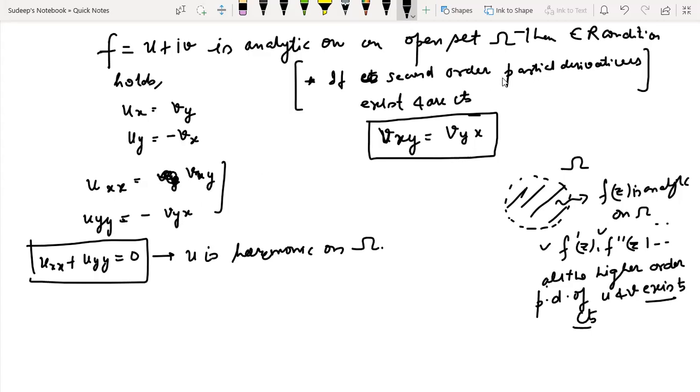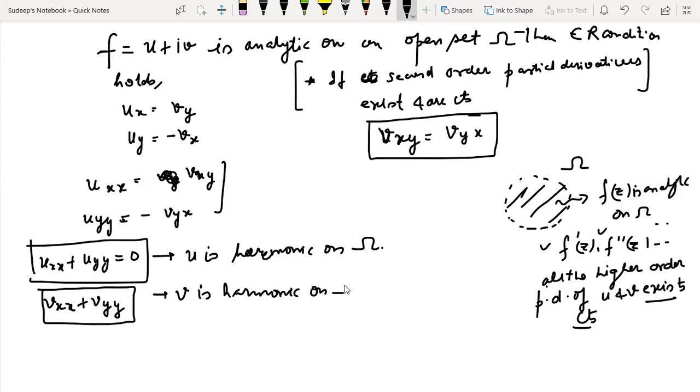And if the second order partial derivatives are continuous and they exist, then vxy becomes equal to vyx. That is, the order of derivative is immaterial, and this goes to 0. And it implies that uxx plus uyy equals 0. It implies u is harmonic on omega. Similarly, we will see that if f is analytic on omega, then v also satisfies the Laplace's equation, and it implies that v is harmonic on omega.